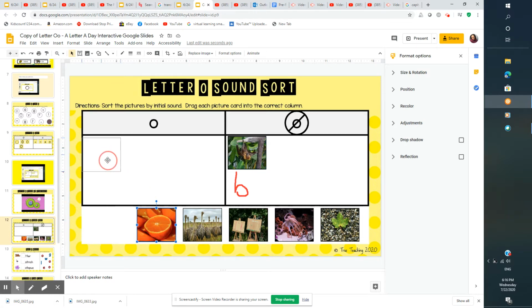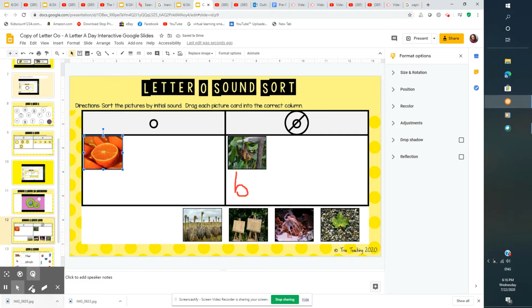Does an orange begin with the letter O? That one looks like a very delicious orange, by the way. Yes, orange begins with the letter O.